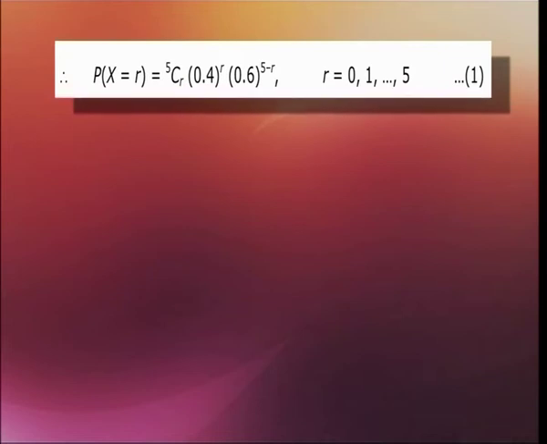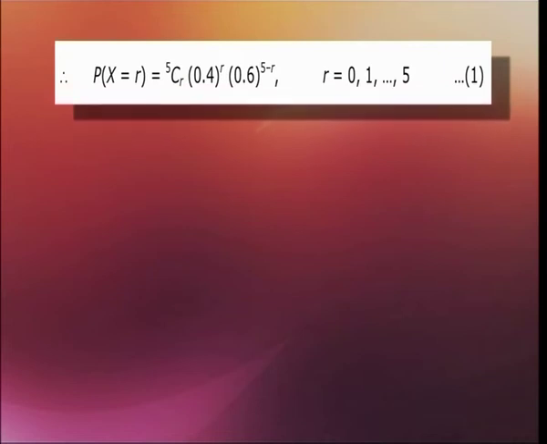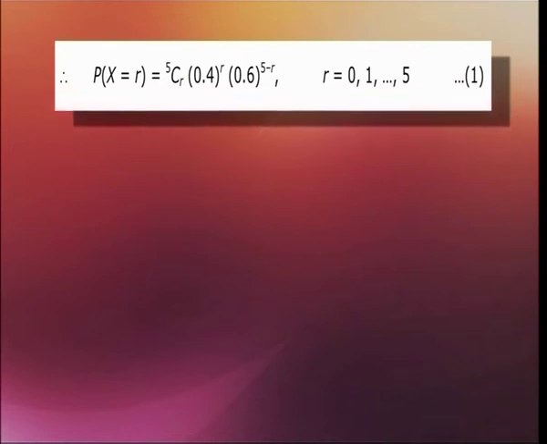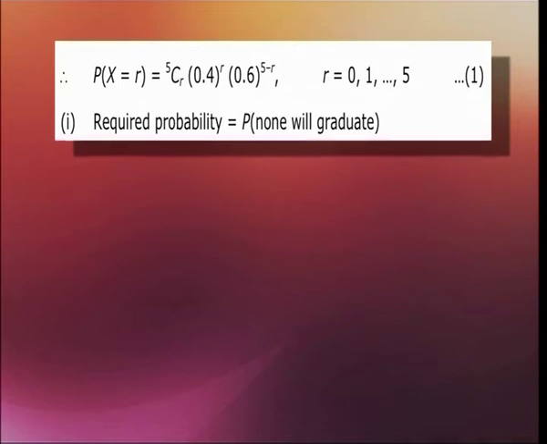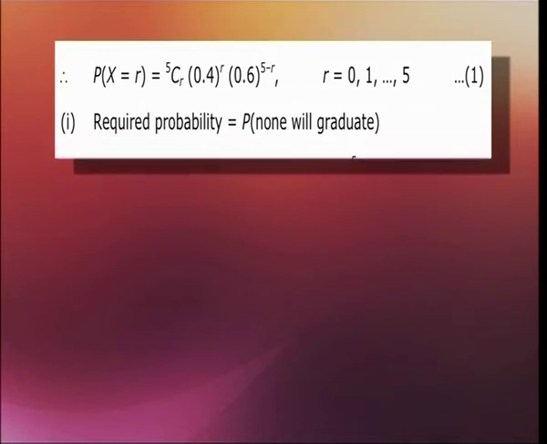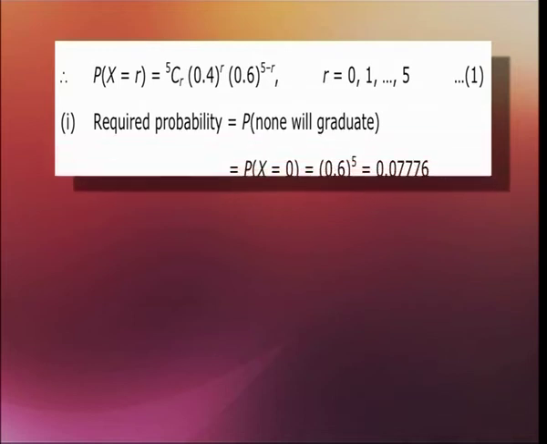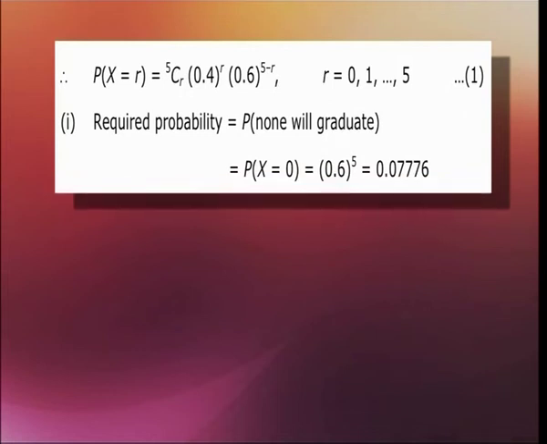So that implies the probability of X equals r will be equal to 5Cr times 0.4 raised to the power r times 0.6 raised to the power 5 minus r. So here r goes from 0, 1, 2, 3, 4 to 5. Let's make this equation 1. Now let's see the solution to these parts one by one. First of all, the required probability in the first case will be the probability that none will graduate.